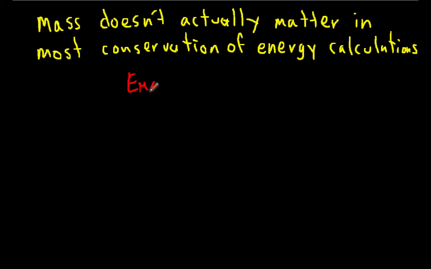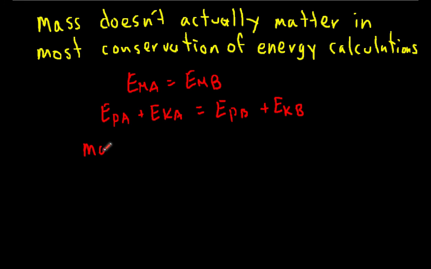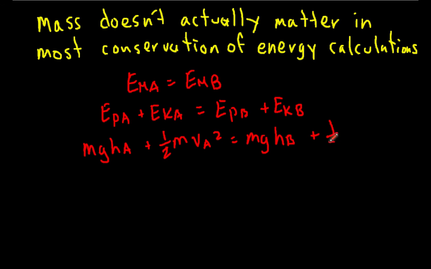If you have 2 points, A and B, the mechanical energy at point A will be equal to the mechanical energy at point B as long as we're working with an isolated system. So EPA plus EKA equals EPB plus EKB. Writing out the formulas in full, we have mgHA plus 1/2 mVA squared equals mgHB plus 1/2 mVB squared.